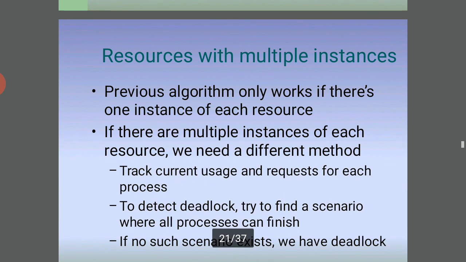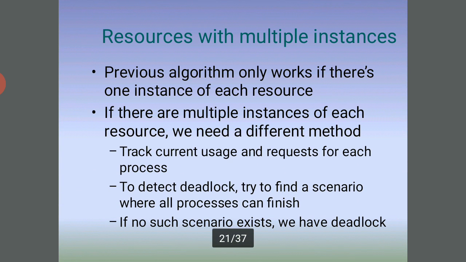Next one, resources with multiple instances. The previous algorithm only works if there is one instance of each resource. If there are multiple instances of each resource, we need different methods. We track the current allocation and the outstanding requests for each process, and to detect deadlock we try to find a scenario where all the processes can finish. If no such scenario exists, we have a deadlock.